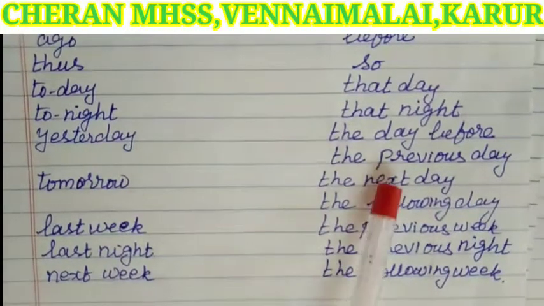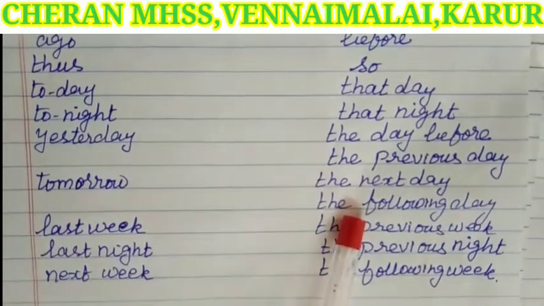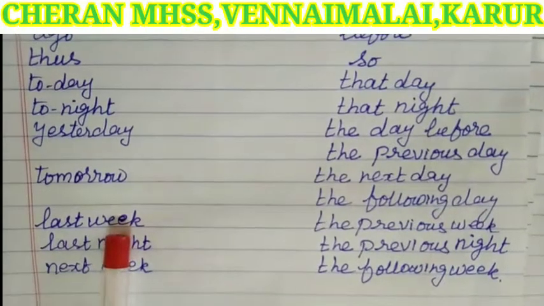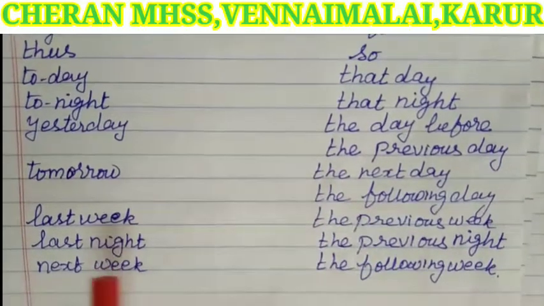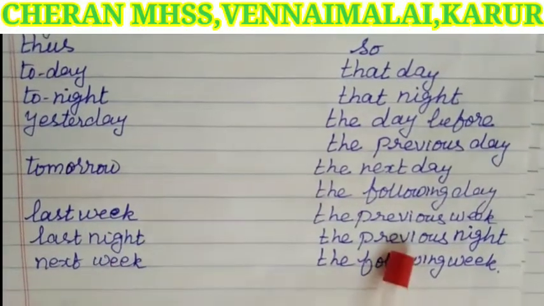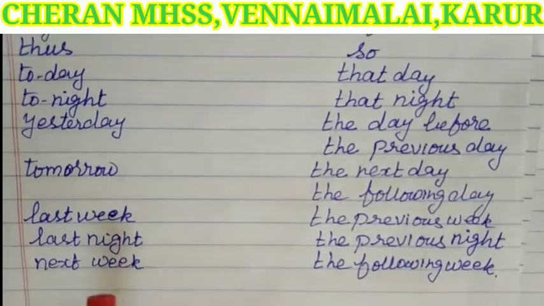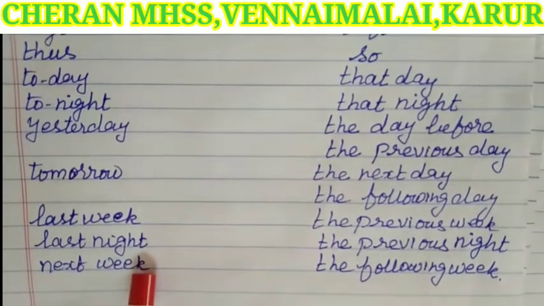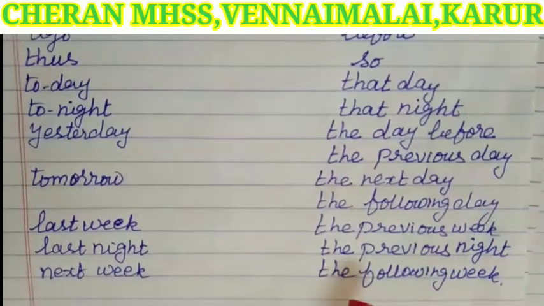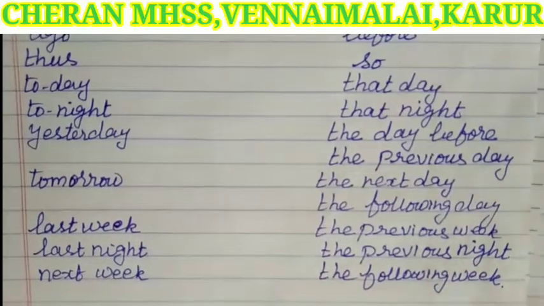Tomorrow becomes the next day or the following day. Last week becomes the previous week. Last night becomes the previous night. Next week changes into the following week in indirect speech.